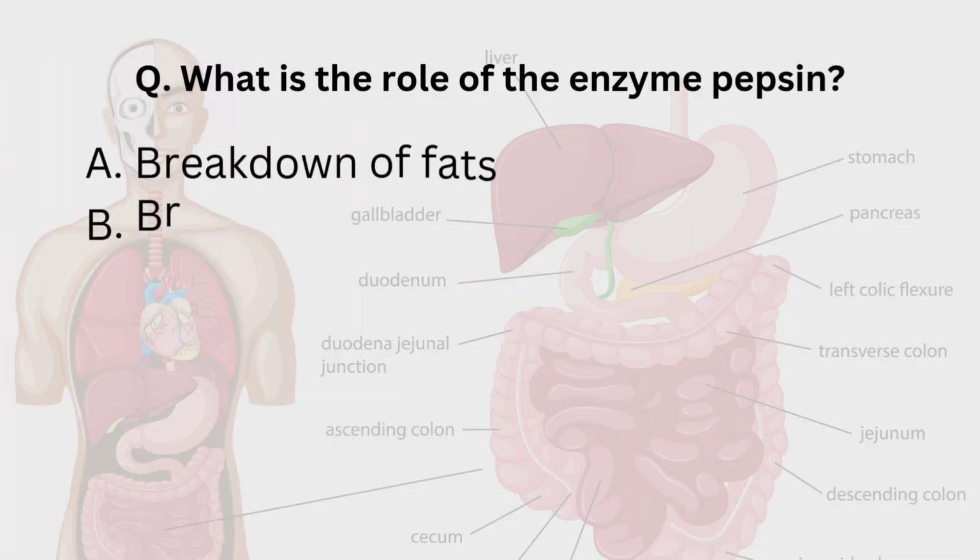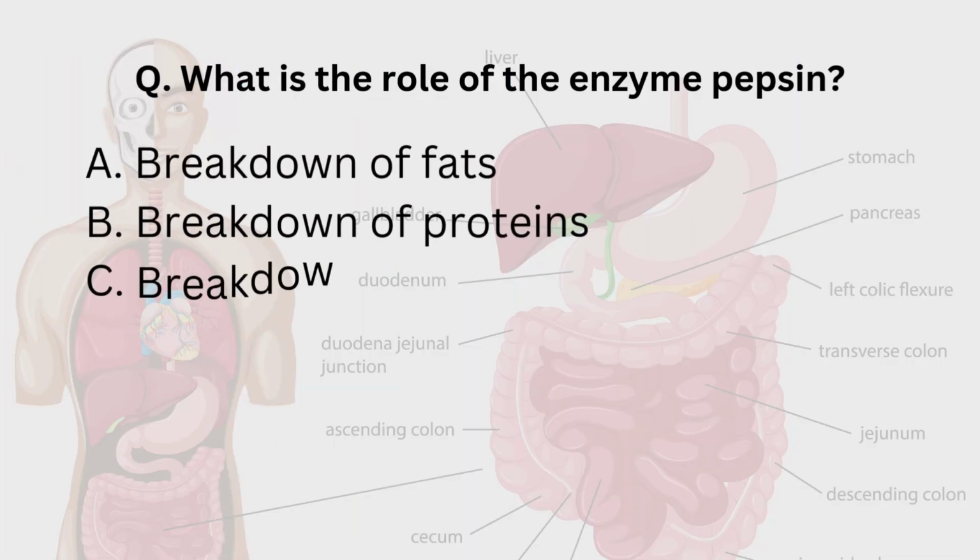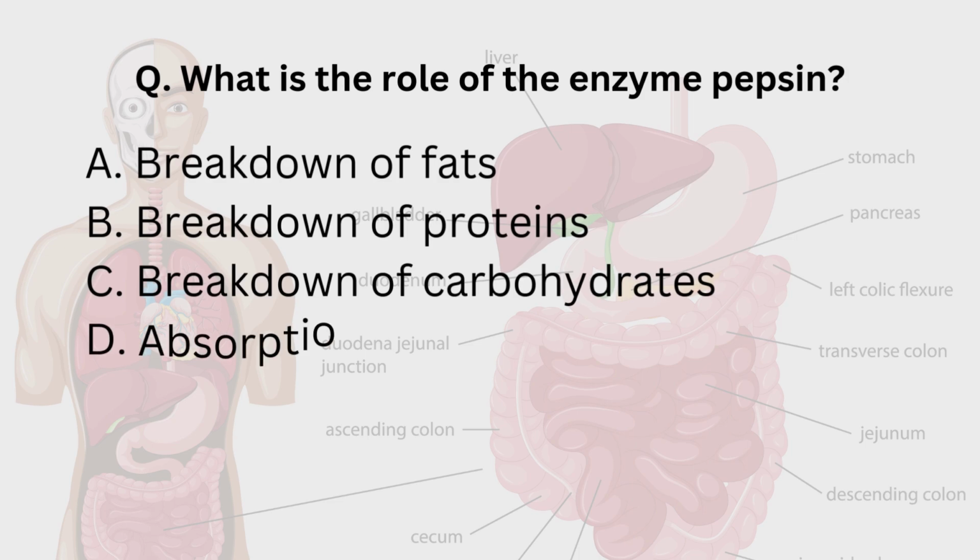Next question. What is the role of the enzyme pepsin? Options are breakdown of fats, breakdown of proteins, breakdown of carbohydrates, and absorption of vitamins. Breakdown of fats is carried out by lipase enzymes. It is the primary function of lipase enzymes.